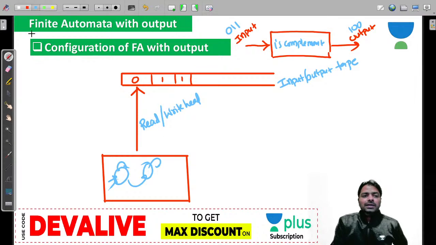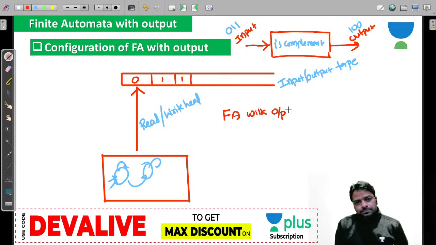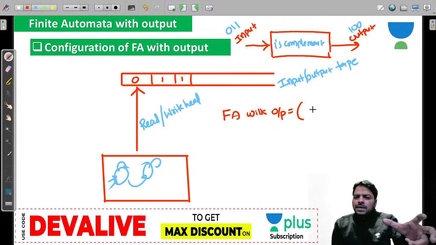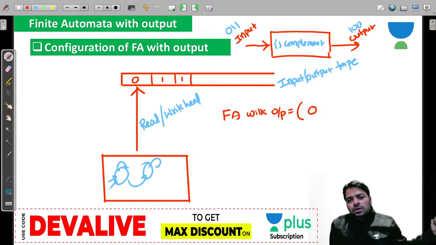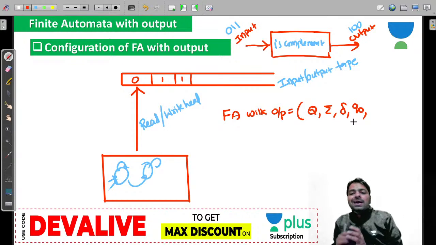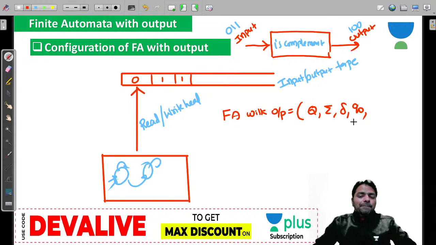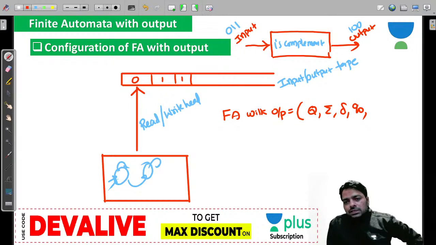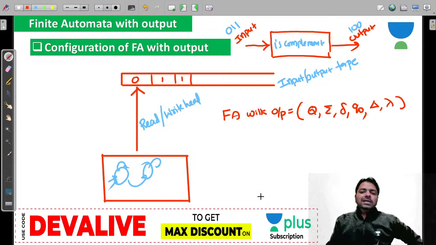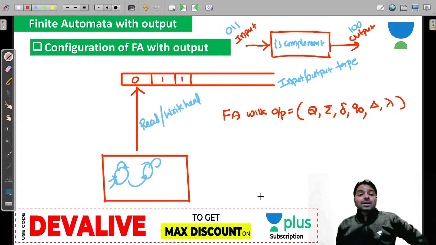So what we have here, the parameters, we are talking about finite automata with output. So tell me, when you are looking at without output, we have Q, sigma, delta, Q naught, F. Now F is optional. F is not compulsory because we are not looking at F. So instead of F, we have 2 parameters. One is delta, other is lambda. Is it clear? Because our final state we don't keep here, we don't require here. If somebody keeps, ignore them if you don't want.